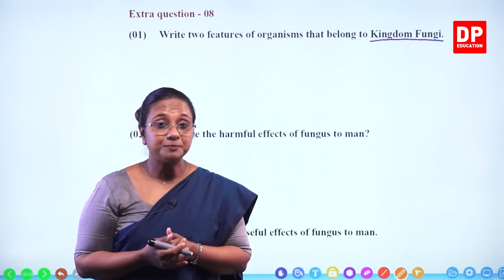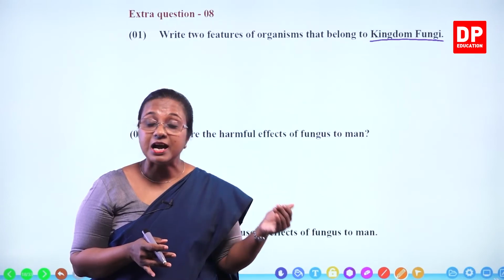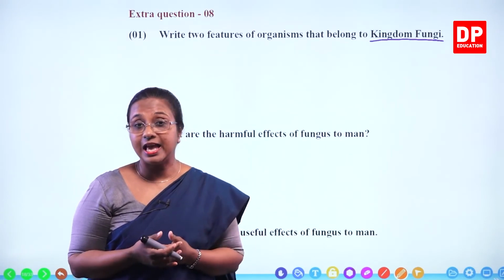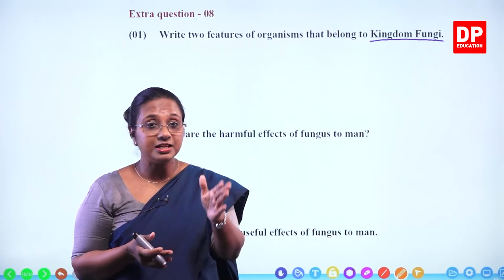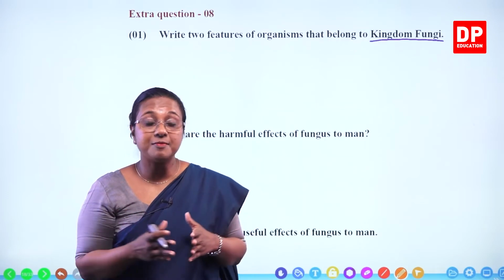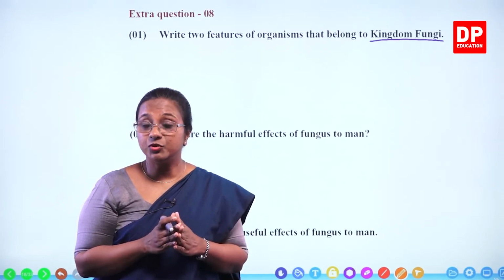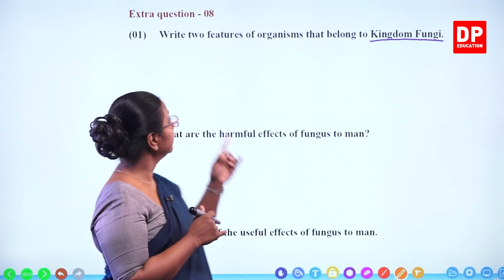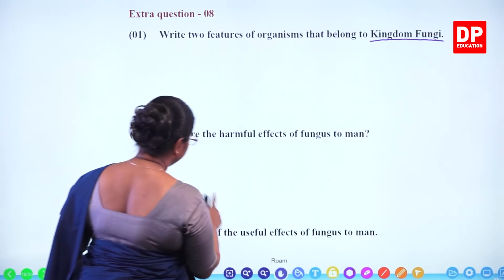What is the other one? They are all heterotrophic organisms. They can be either decomposers or they can be saprophytic. Decomposers decompose organic material, so they live on dead animals and plants. So that's saprophytic organisms. And also they are not sensitive to antibiotics. Those are the features of kingdom fungi. So I will write two features there.